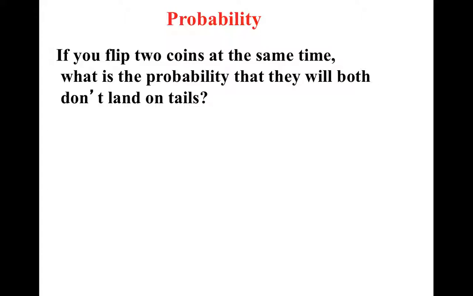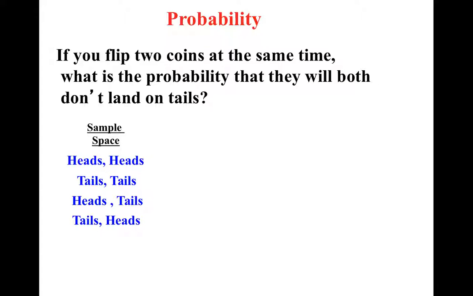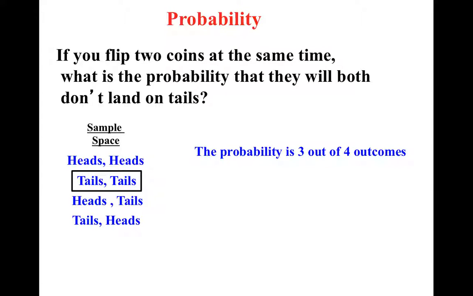All right, flip 2 coins at the same time. What's the probability they don't both land on tails? All right, so sample space, remember our 4 choices? How many of these are not both tails? All right, so there's tails, tails. How many don't land on tails? 3 out of 4. Okay, which is likely. It's not absolutely going to happen. Could be tails, tails, but it's not likely. Or excuse me, it is likely.